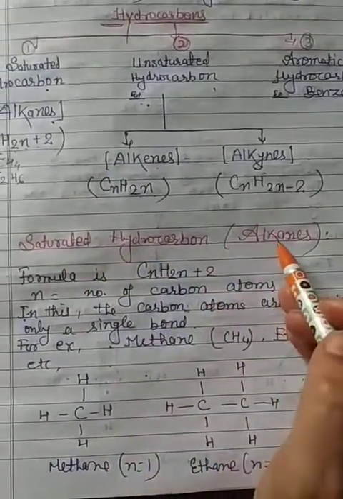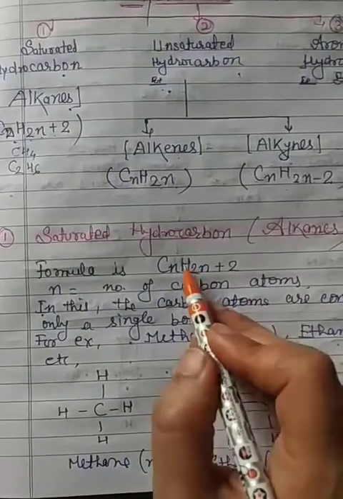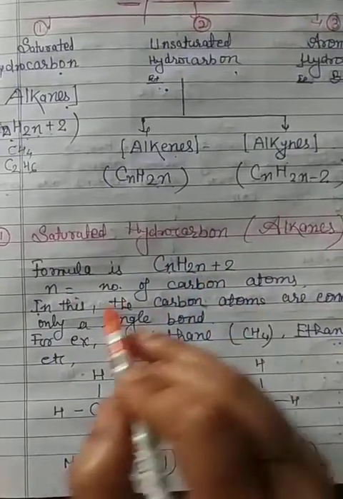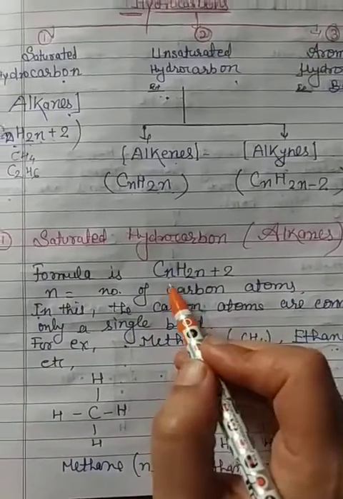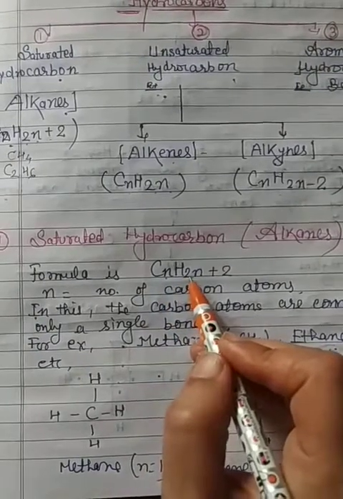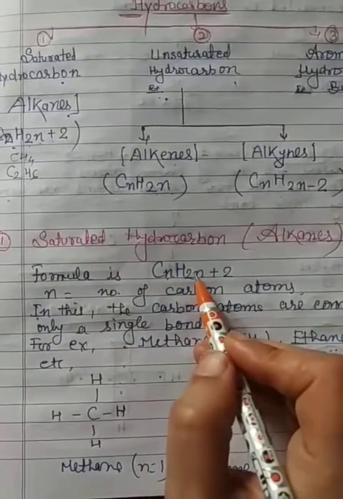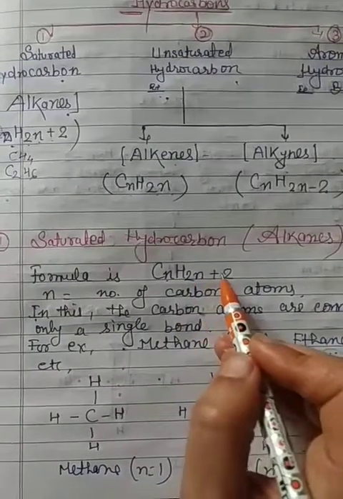Saturated hydrocarbons, alkanes. The formula is CnH2n+2, where n denotes the number of carbon atoms. If there is one carbon, then n is 1. With two carbons, n is 2.